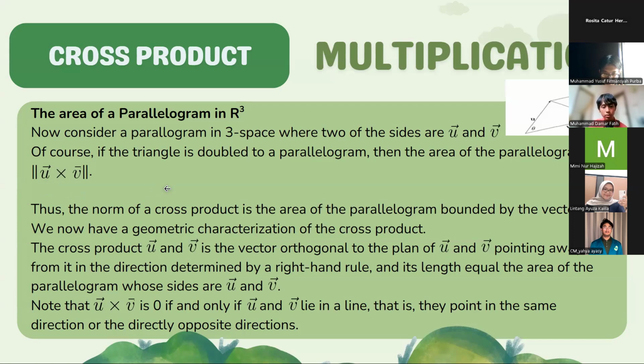The cross product of vector u and vector v is the vector orthogonal to the plane of vector u and vector v, pointing away from it in the direction determined by the right-hand rule. And its length equals the area of the parallelogram whose sides are vector u and vector v. Note that vector u cross vector v is 0 if and only if vector u and vector v lie in a line, that is, they point in the same direction or the directly opposite direction.